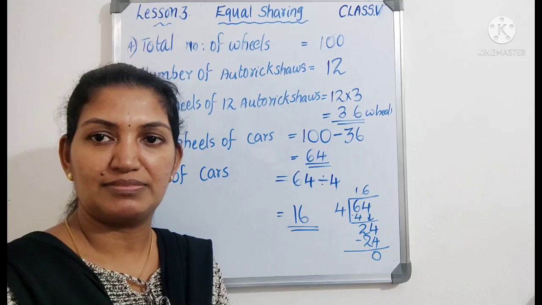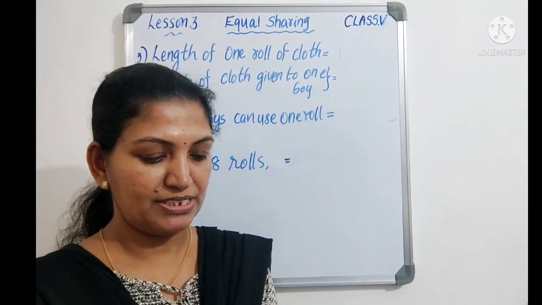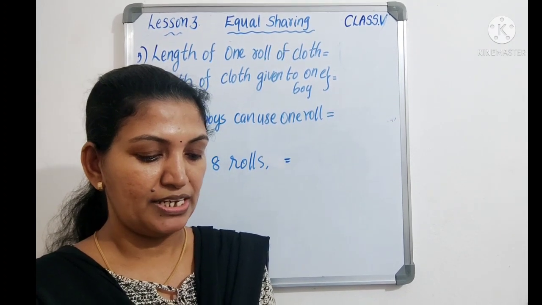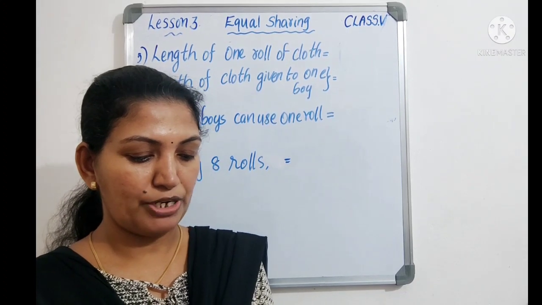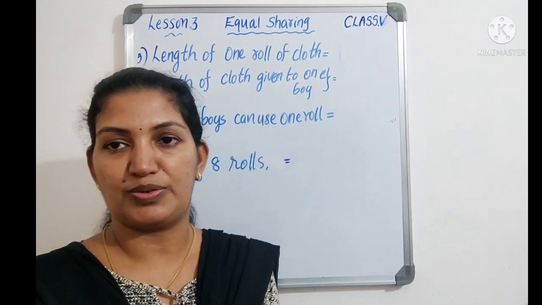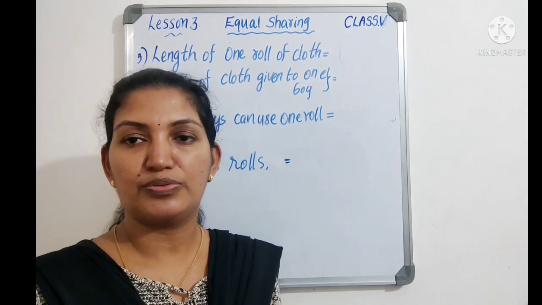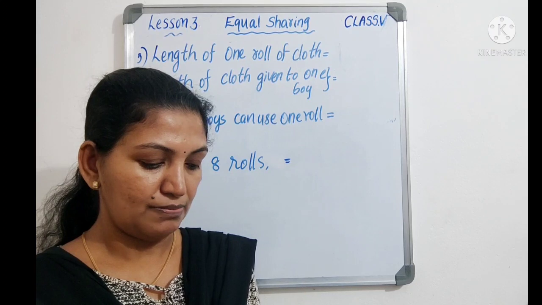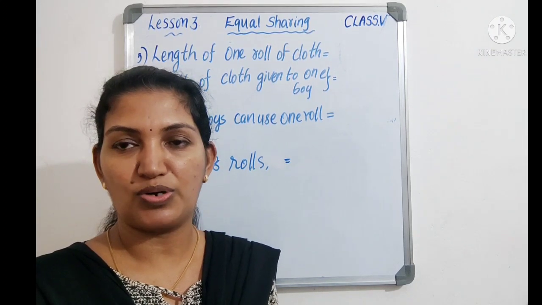Okay, understood the question. Second question. 8 rolls of cloth, each of 76 meters, are bought for boys' uniform in a school. Each boy is to be given 4 meters. Using one roll, how many boys can be given cloth? How many boys using all the 8 rolls? So the uniform is given for boys in a school. Total 8 rolls are there. You know what are rolls?